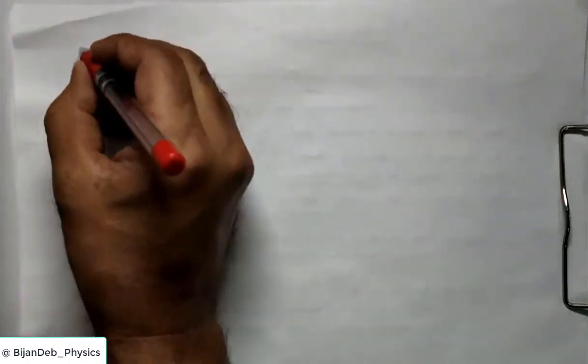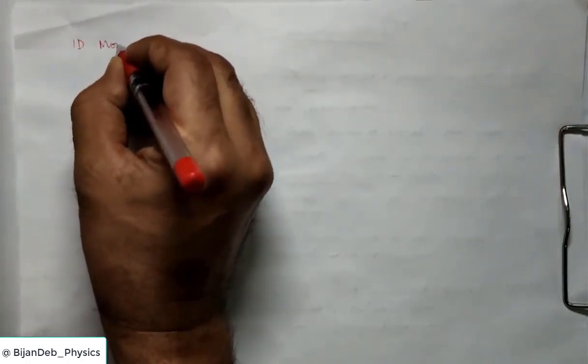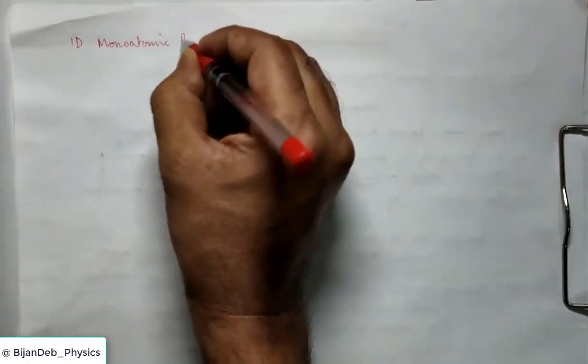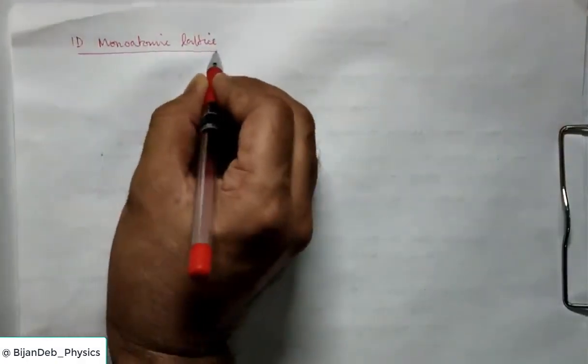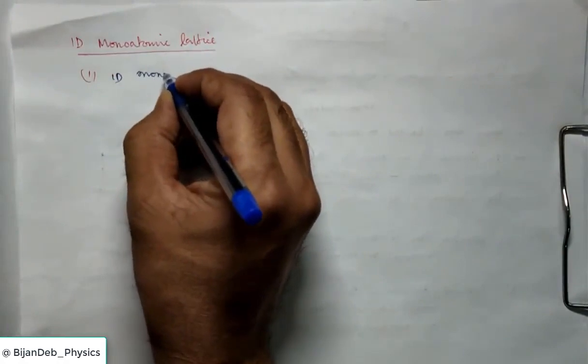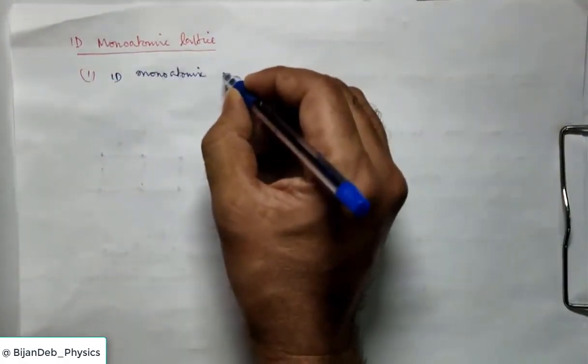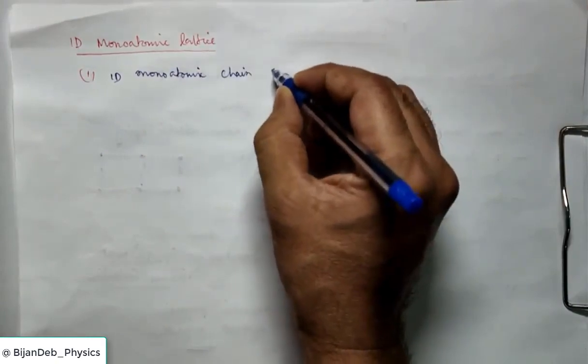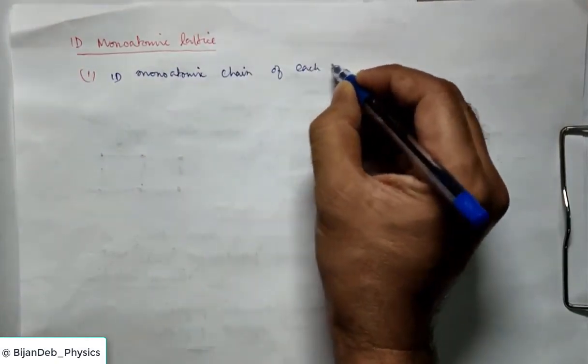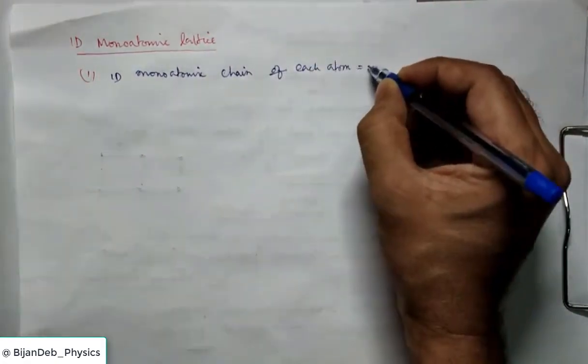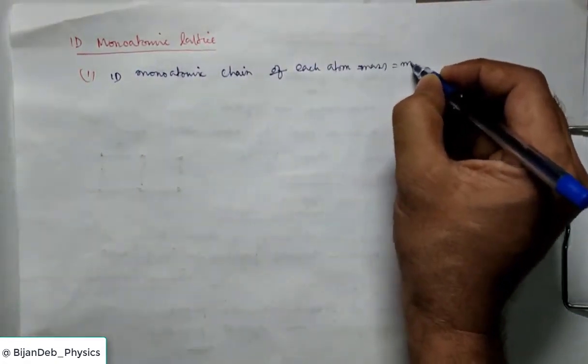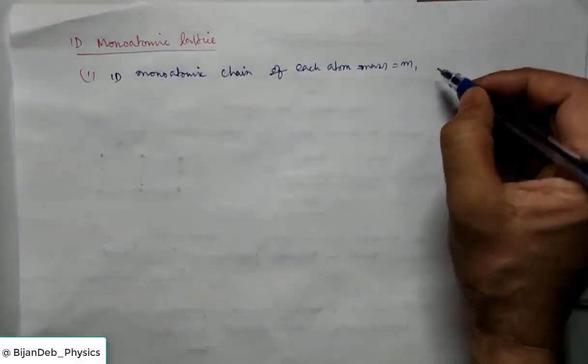So we consider one-dimensional monoatomic lattice vibration. Here we consider the wave passing through a one-dimensional monoatomic chain and how it behaves. We consider a chain in which each atom has mass m. Here we consider the same type of atom, monoatomic.